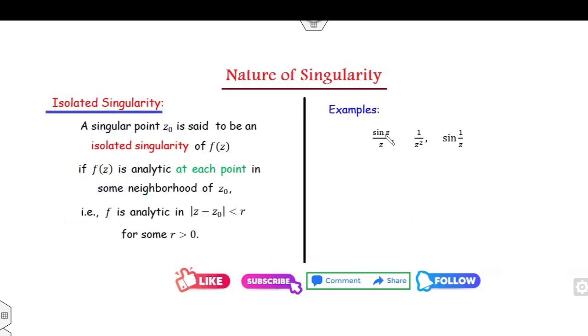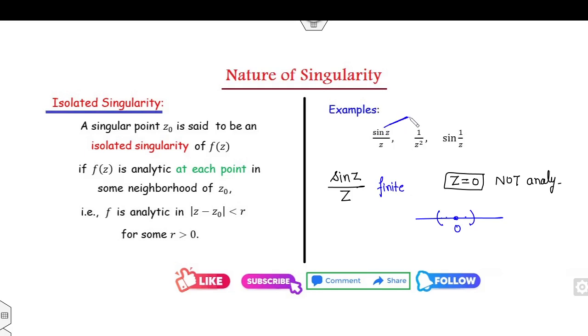For example, clearly say sin z over z. The function is not analytic at the point z equal to 0. But if you consider the neighborhood, you can clearly say at any point in the neighborhood, the function is well defined.